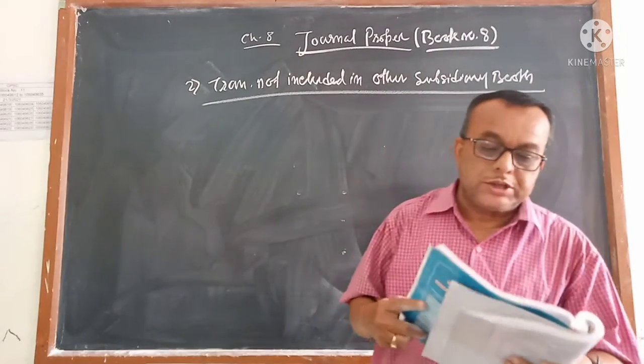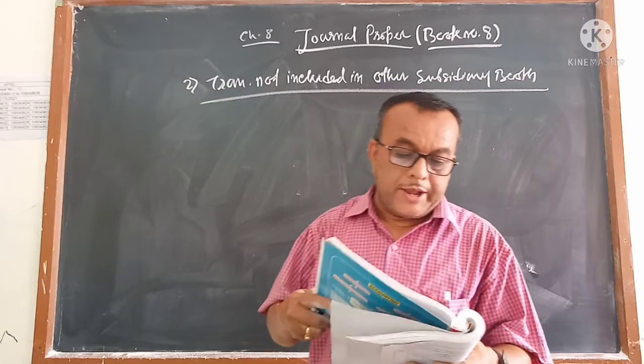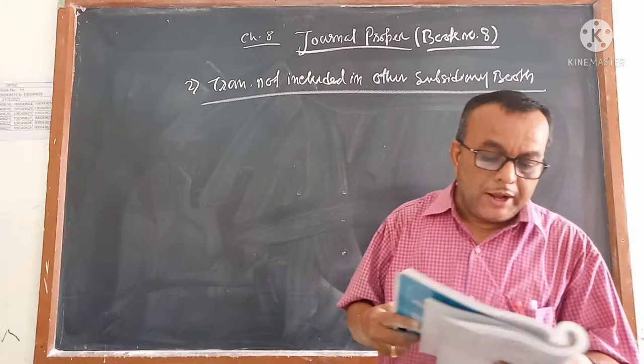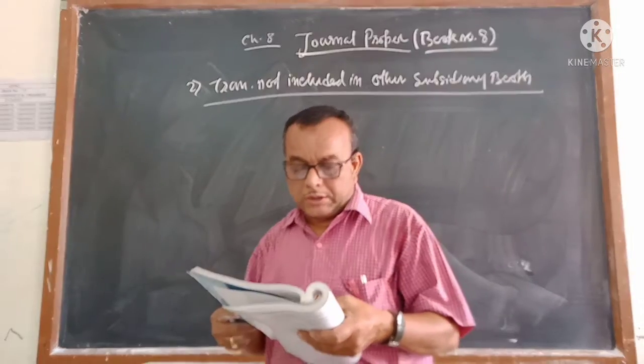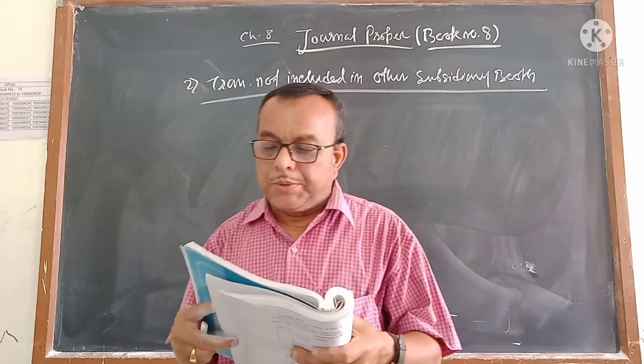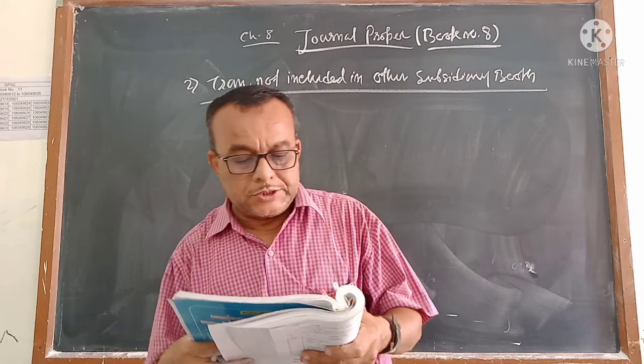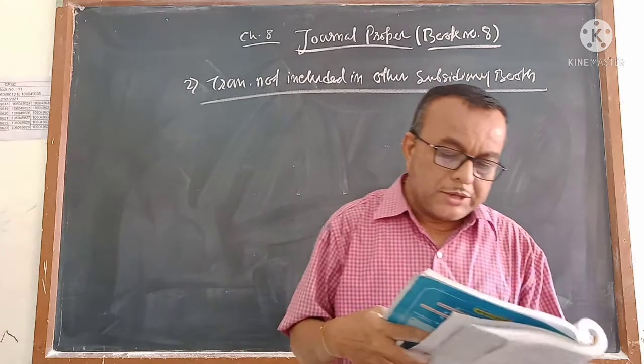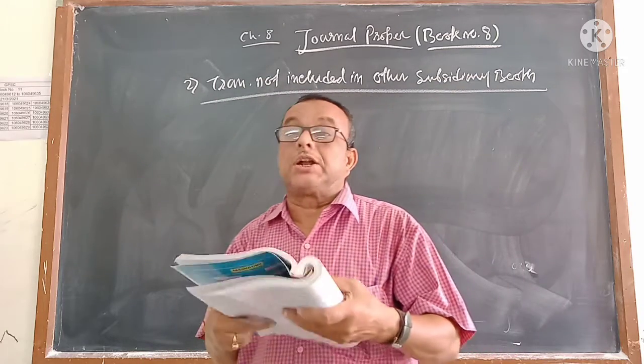Transactions for which the subsidiary books are not kept. Here you see the illustration 1. Jugraj does not maintain the separate subsidiary books for bills receivable, bills payable, purchase return books, sales return books. Pass entries of the following transactions in the journal proper.